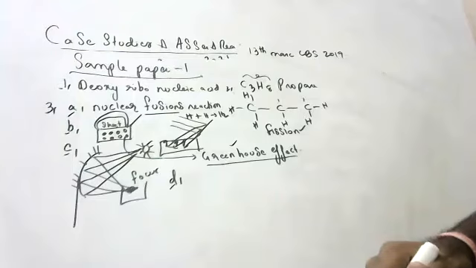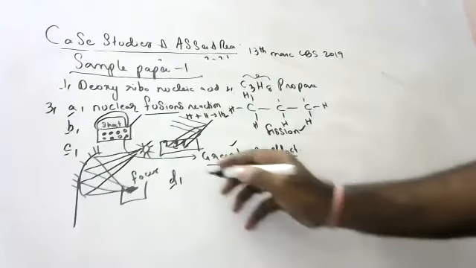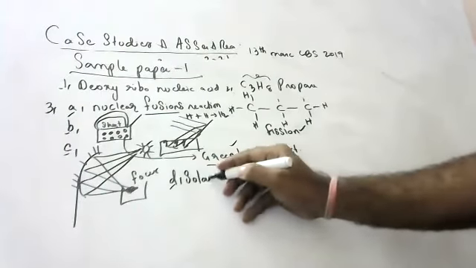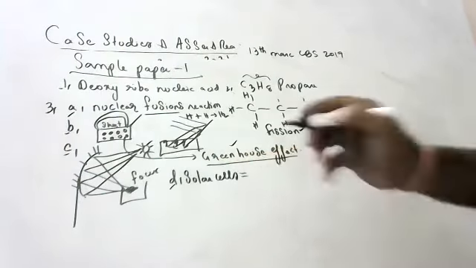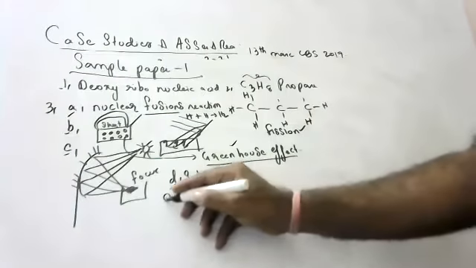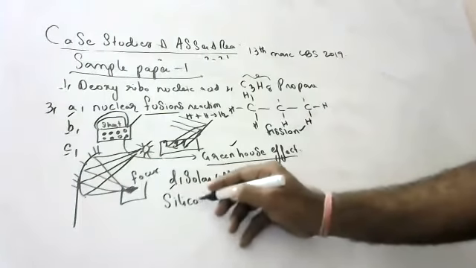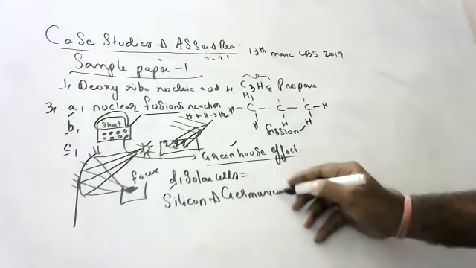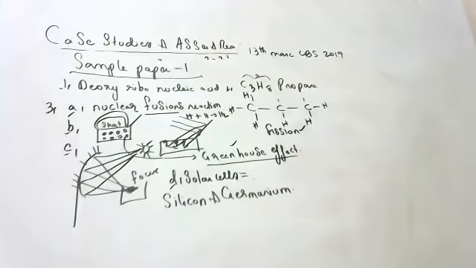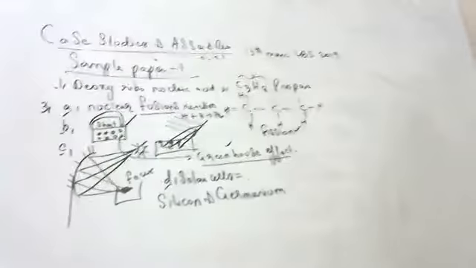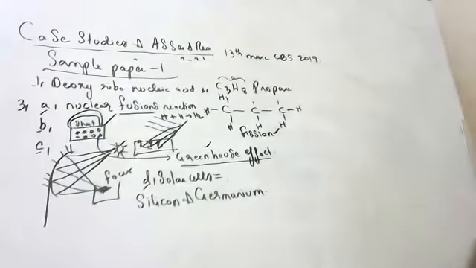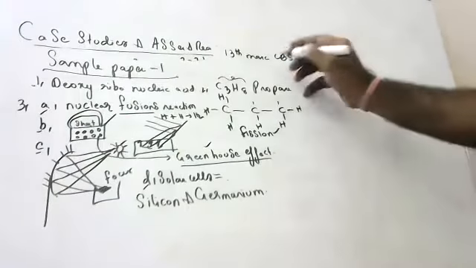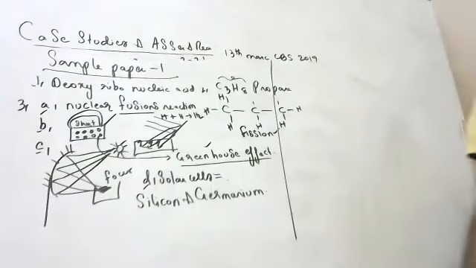Name the semiconductor which is used in making solar cells. Anyone? Solar cells are made up of? Silicon. Germanium, silicon and germanium. Solar cells are made up of silicon and germanium.